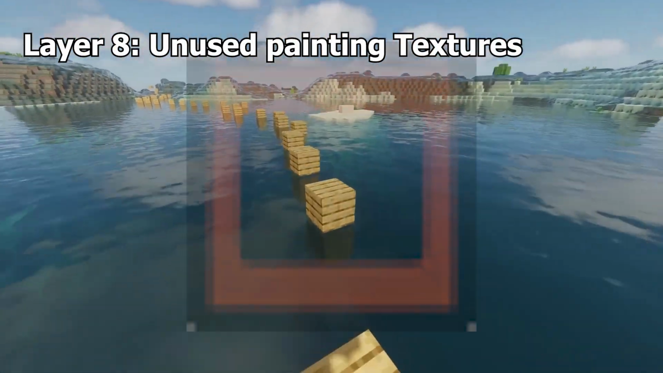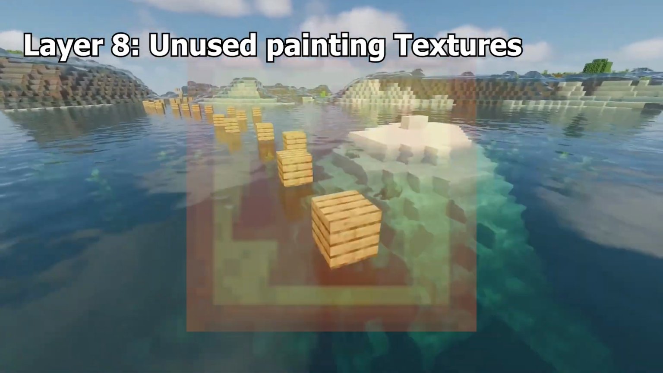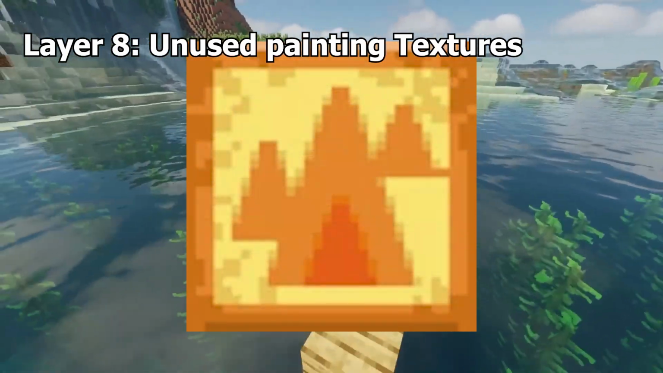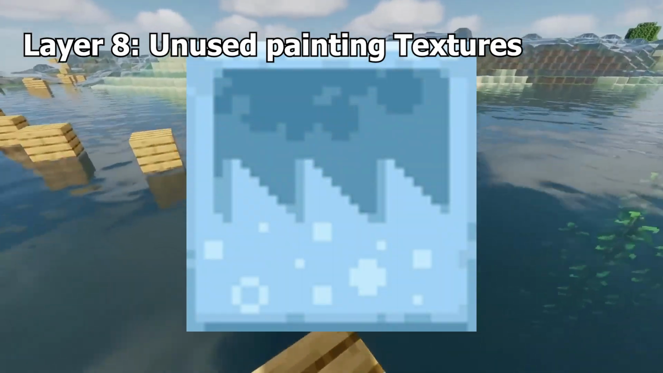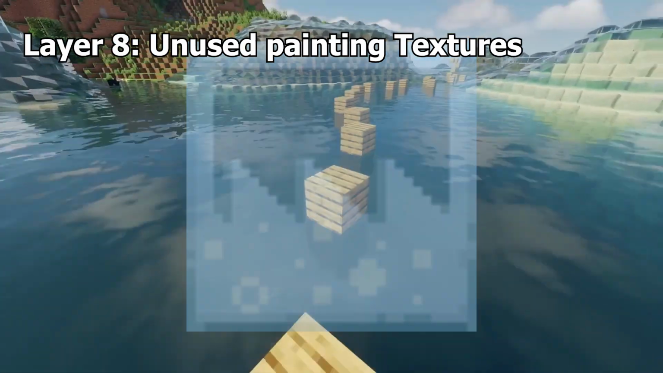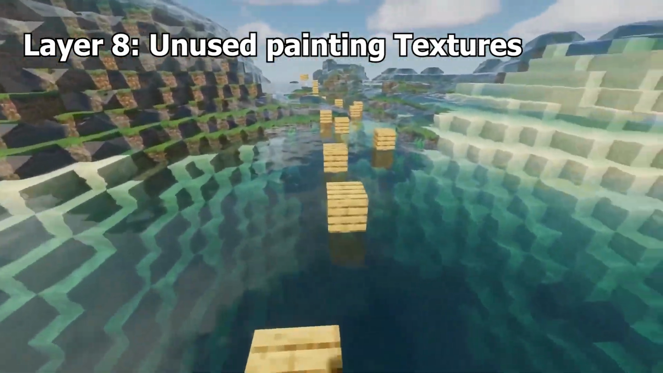Unused painting textures. There exist 4 unused paintings in the Bedrock version of the game that exist only in the files. These 4 paintings represent earth, fire, water, and wind. And despite being unused since they were added, they have had their textures updated to make them more detailed.